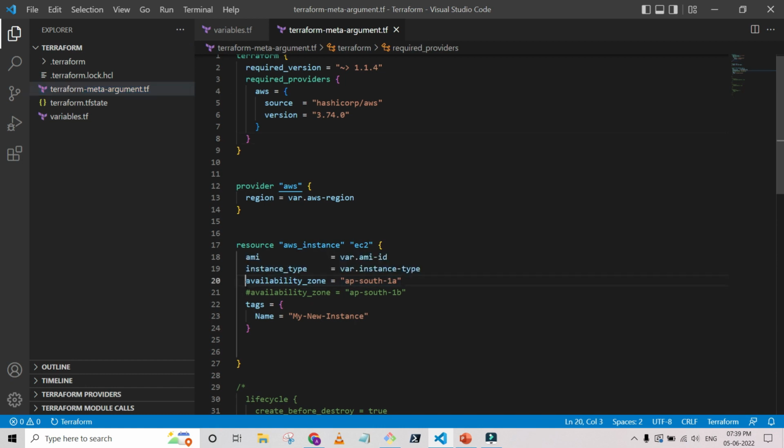Now what I'm going to change here is I'm just going to comment this part. I am doing the modification so that now I don't want this instance to be created in ap-south-1a, it needs to be created in ap-south-1b. Okay, let me save it.